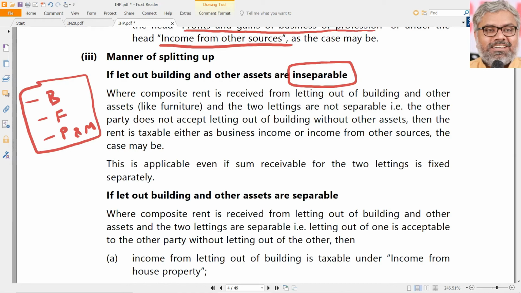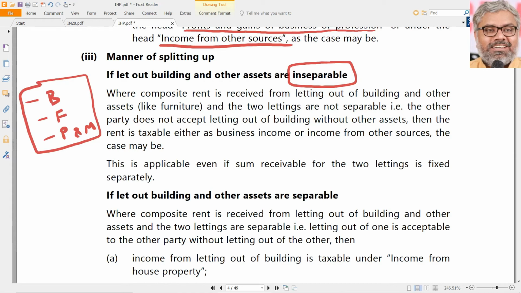The cinema theater is rented out by the owner to an exhibitor. He will rent out everything. He cannot rent out the building only, or furniture only; the chairs he cannot take out and give. Only the projector he will not give, or he will not ask the exhibitor to bring his own projector. No, it's not going to happen like that practically. So the point is, in such situations, the letting out of building and other assets is very inseparable. Then what should we do?